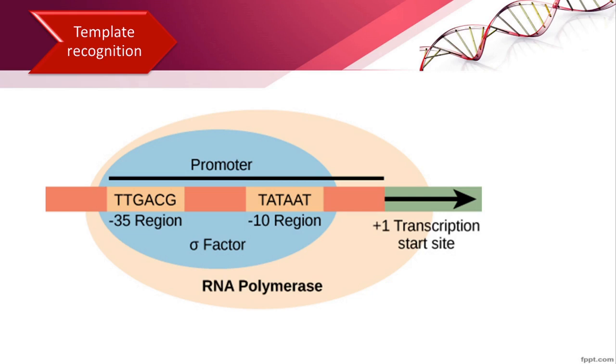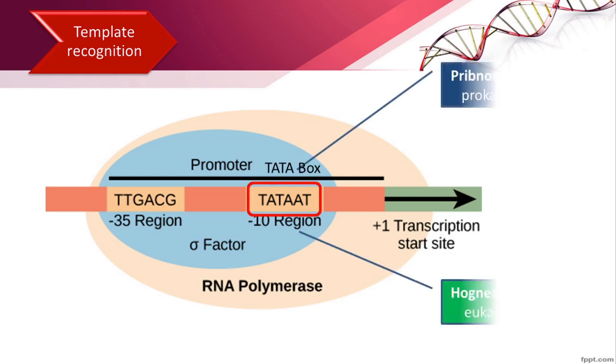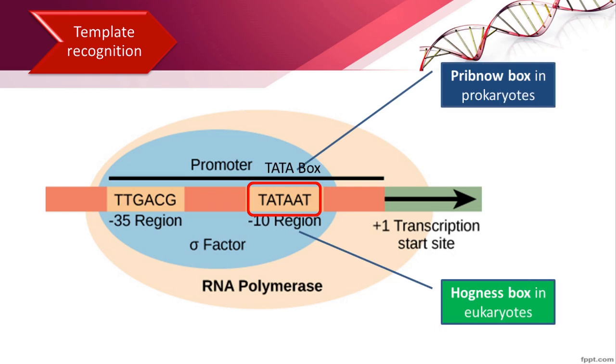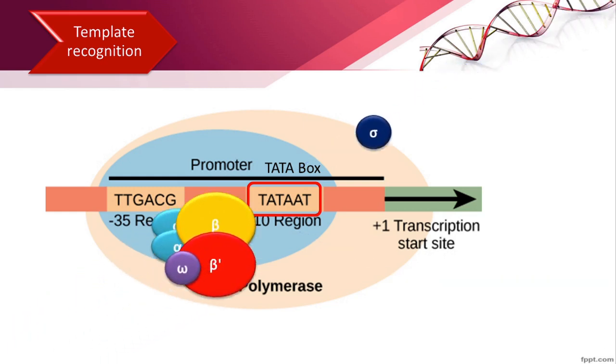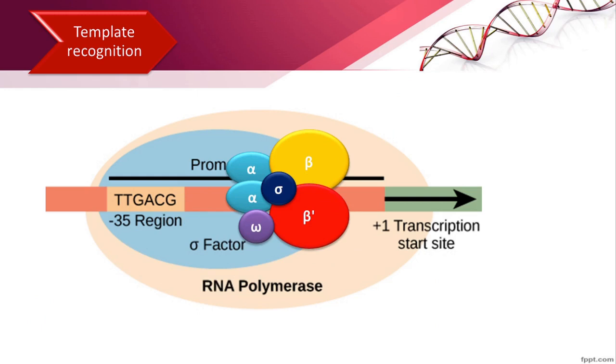The sequence of DNA to which the RNA polymerase holo enzyme binds is called the promoter. Before the starting point of every gene, there will be a promoter. Many promoters sequenced so far have the base sequence TATAATG with minor variations. Hence, it is usually referred to as the TATA box. In prokaryotes, this region is called the Pribnow box, and in eukaryotes, it is called the Hogness box. The RNA polymerase holo enzyme specifically recognizes the promoter sequence and binds to it. This is the first step called template recognition.